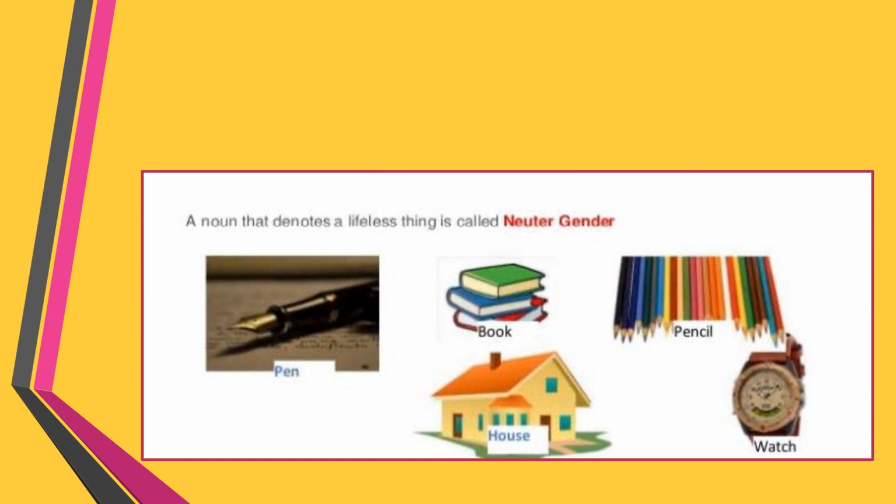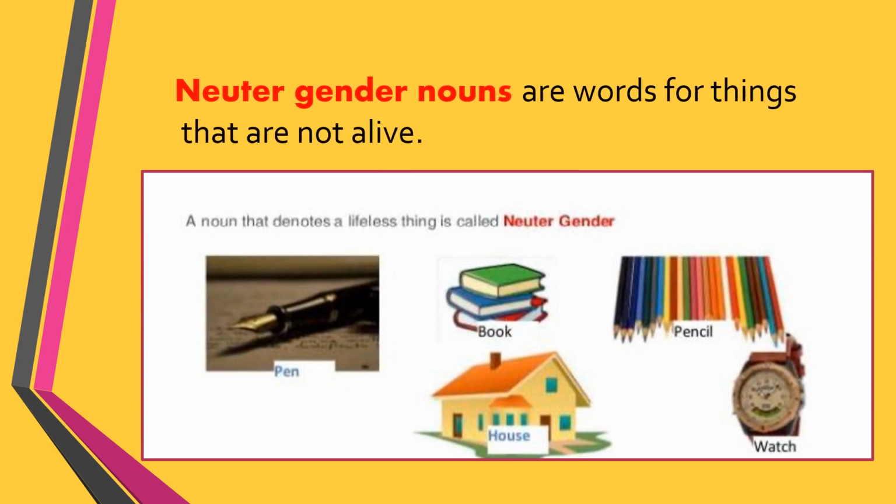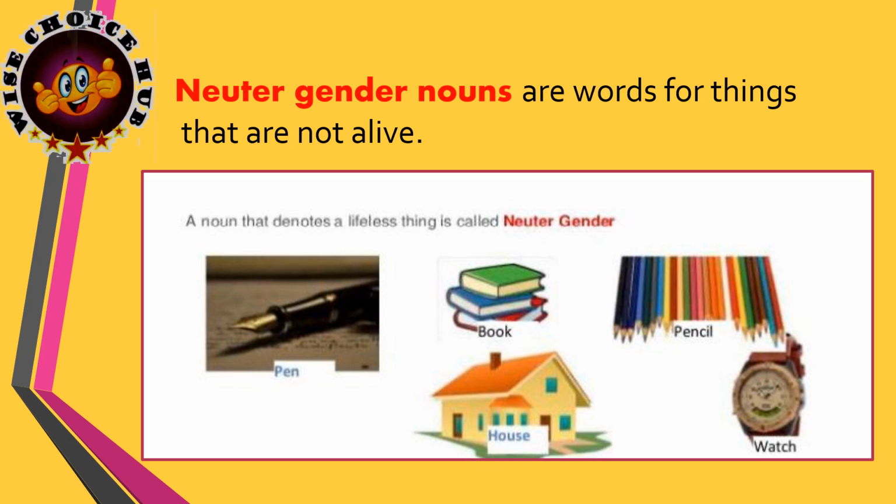The third one is the neuter gender. They are the words used for things or nouns that are not alive. You can see in this image here, there is a pen, a book, pencil, house, watch, etc. They are all lifeless things. So such noun that denotes lifeless things are called as neuter gender.